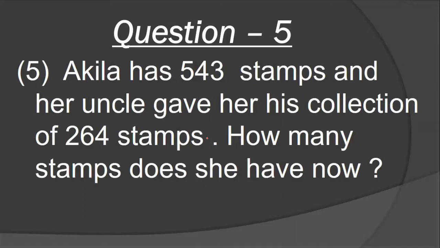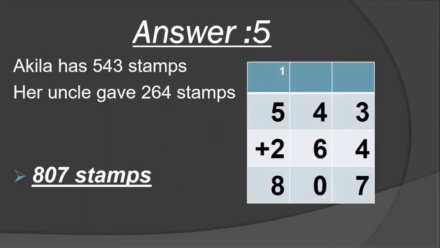So what we are doing, easy sums. She has 543, and her uncle gave 264. So what are we doing here? Addition, students. First of all we write the data. Akila has, or we can write it as she has. Both we write Akila. So what I am writing here: Akila has 543 stamps. Her uncle gave 264 stamps. That is both data. Now we do the addition.